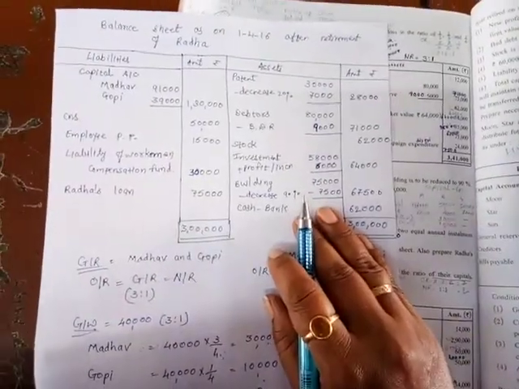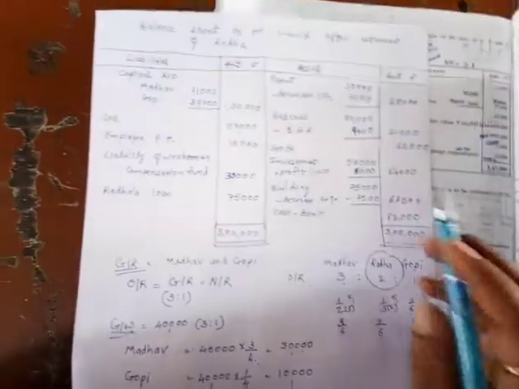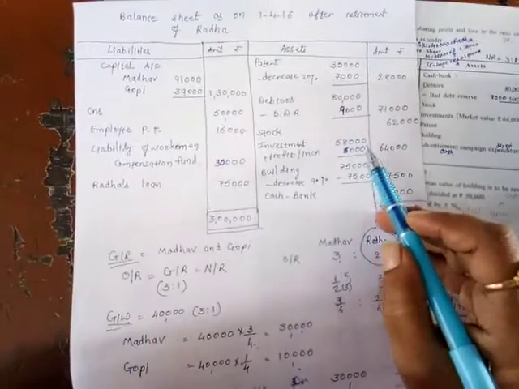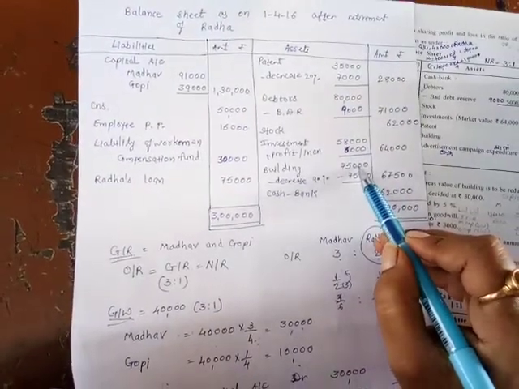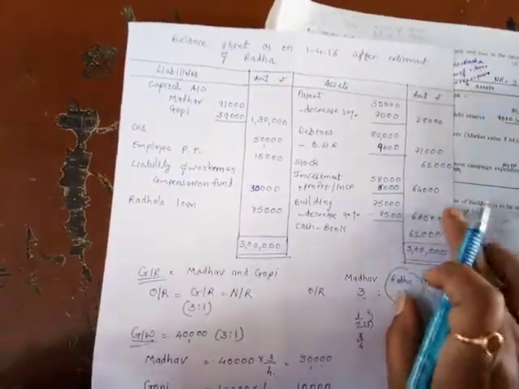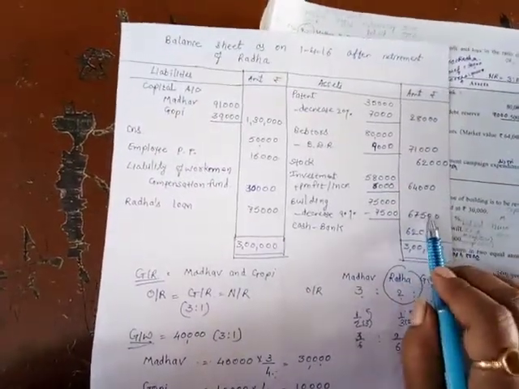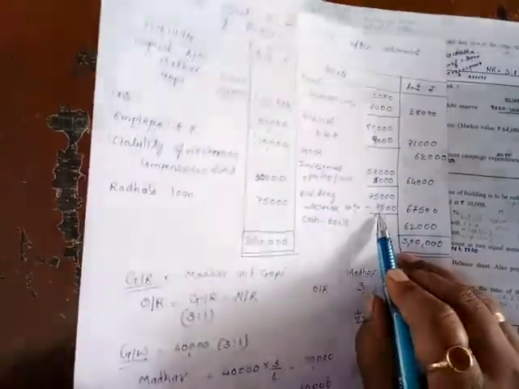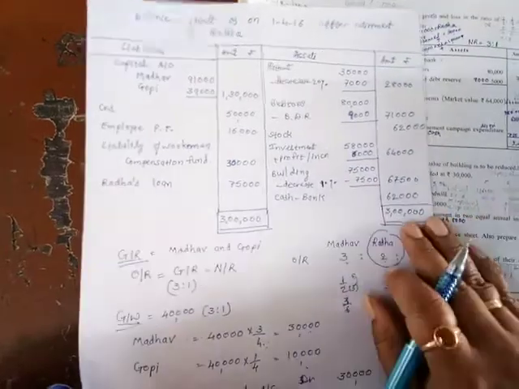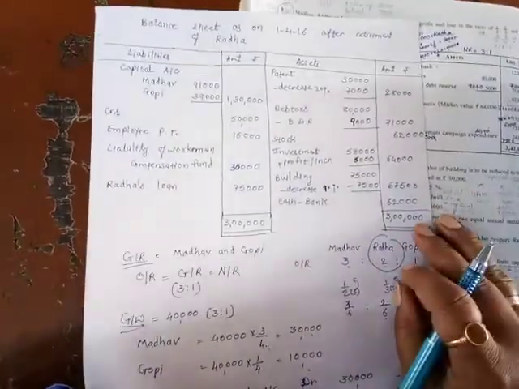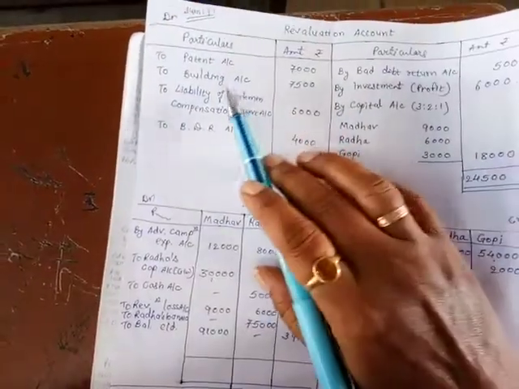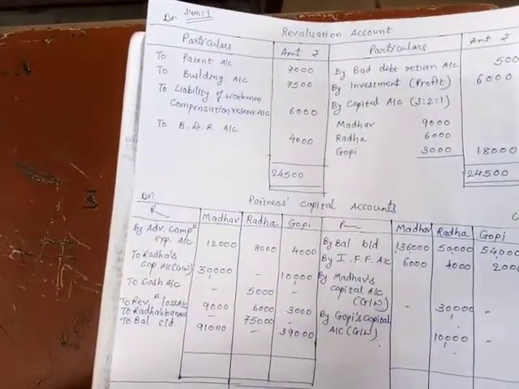Then after, second one, that is building is to be reduced up to 90%. Building is to be reduced to 90%. That means building that is 75,000 is given. 75,000's 90% comes outer side. This is the 90% value, right? So remaining, that is the decrease in the value of assets. So this is 10%. We can say that there is a decrease of 10%, right? So building also recorded on debit side, revaluation debit side.